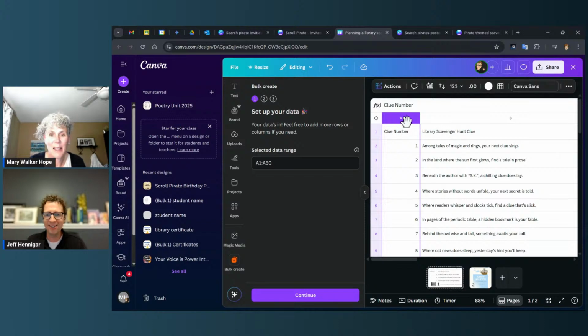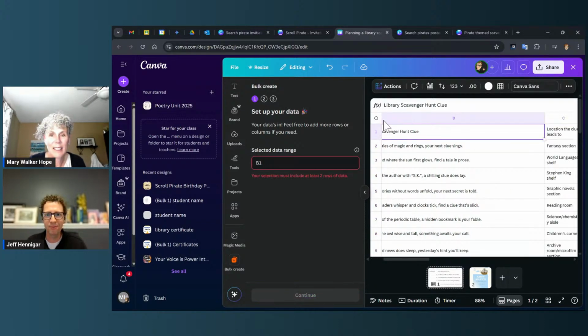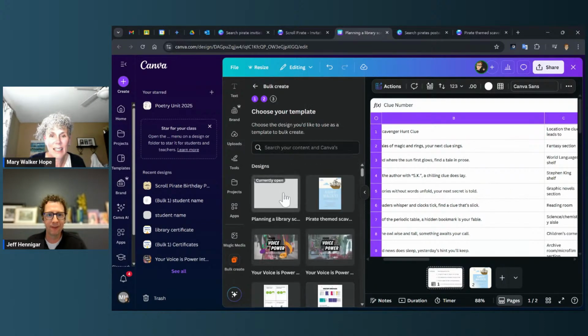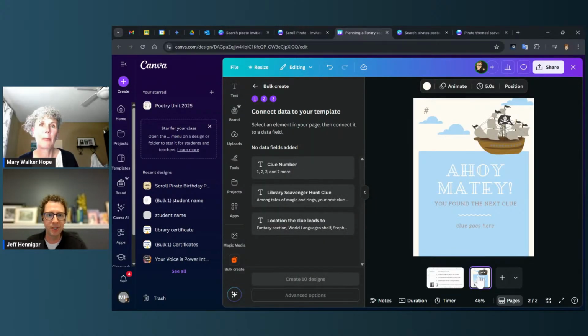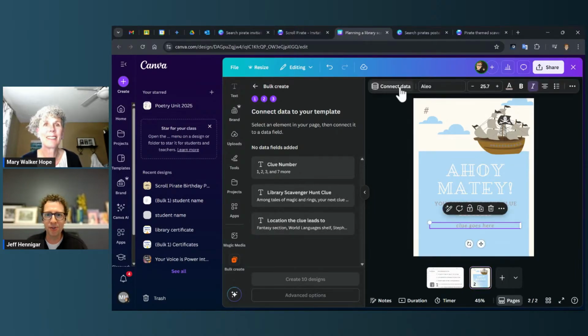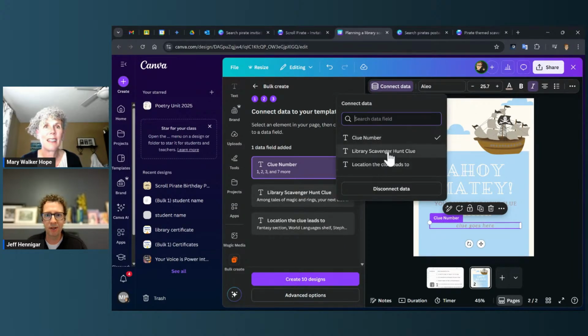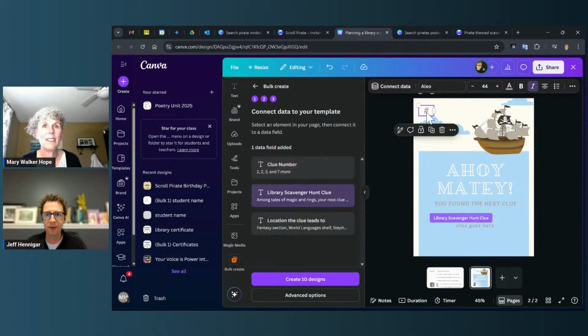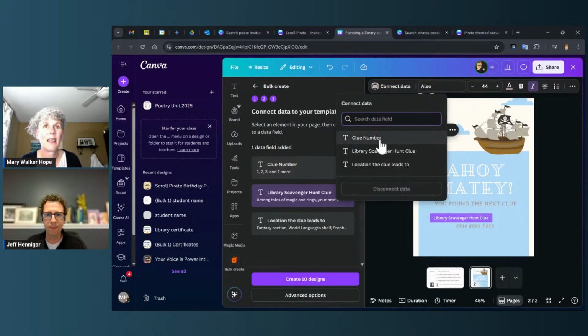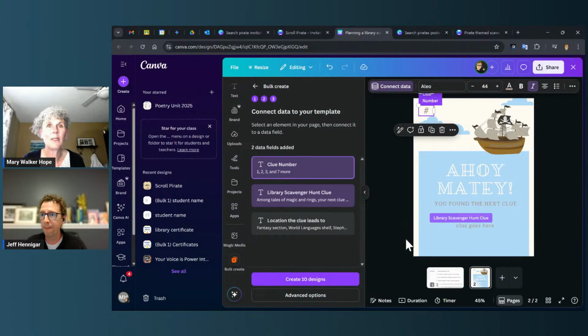All right, so I got this. There's 3 columns. Of course it is. All right. I'm back to the one that I had initially. Clue goes here. I'm going to connect the data to the clue. Oops, I got that wrong. Back it up. Connect the data to the clue. There it is. And that will do the number. And see, even this is already so advanced. The location I'm just going to leave in the sheet. That's more for you.